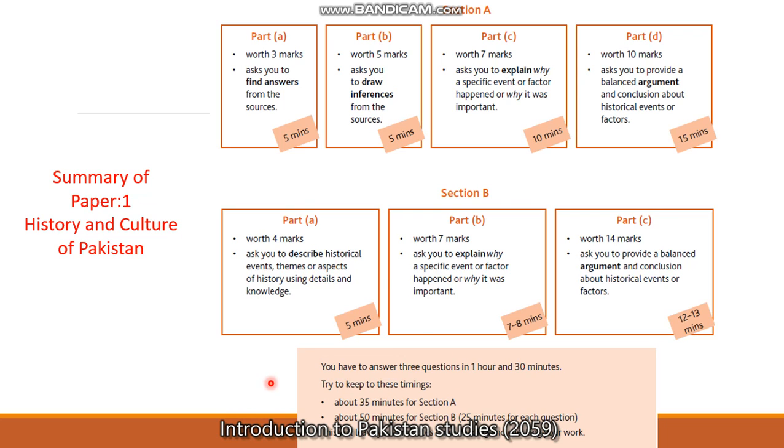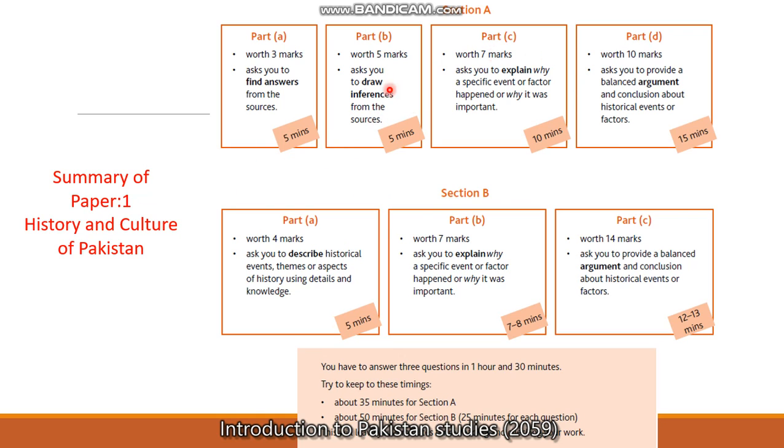Okay, so there are some recommendations for you, that you have to answer 3 questions in 1 hour and 30 minutes, because we have a total of 1 hour and 30 minutes to attempt 3 questions. Try to keep to this timing. They are suggesting about 35 minutes for section A. It should not be more than that.